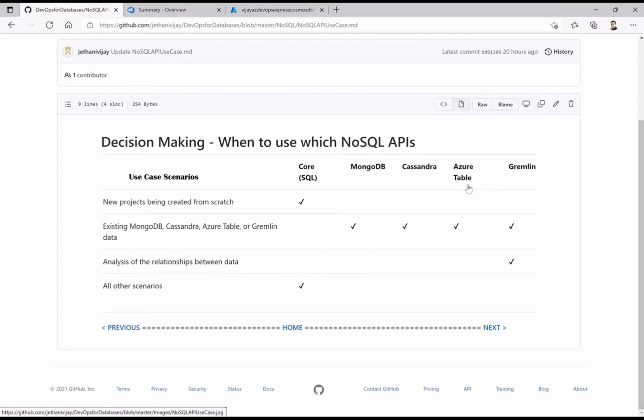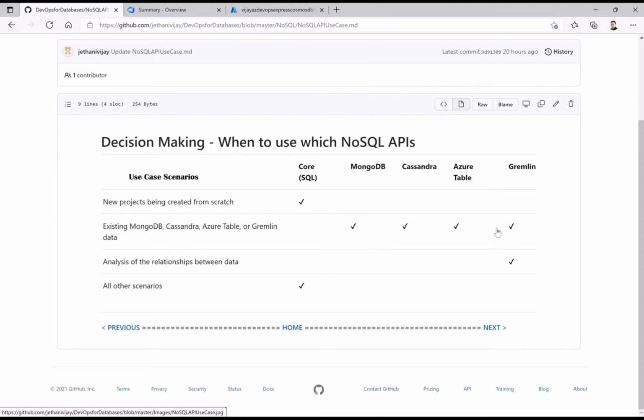In the case of Table, it purely depends on the data, because table storage charges you based on the size of the data you store rather than the amount of querying you do against Azure Table storage. So if you have terabytes of data that you want to retain, and the application is not so complex that it requires other querying on top of that, then you go with Azure Table as it is.